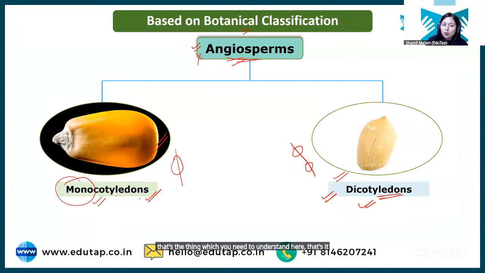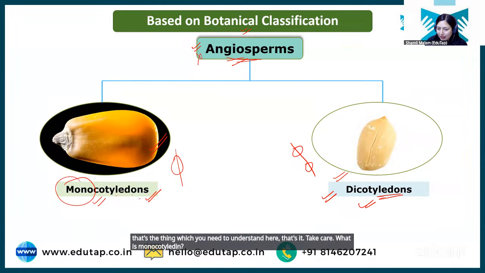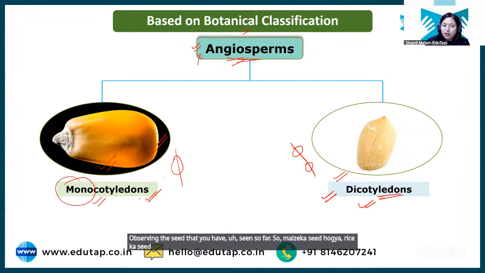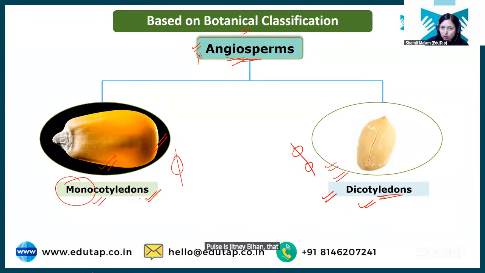That's it. What is monocotyledon? What is dicotyledon? If any crop plant seed has only one cotyledon, that is monocotyledon. If it has two cotyledons, that is dicotyledon. Examples you can just imagine by observing the seeds that you have seen so far. So maize seed, rice seed, wheat seed, all these are monocotyledons. All the pulses come under dicotyledons. Clear? I hope it's clear.